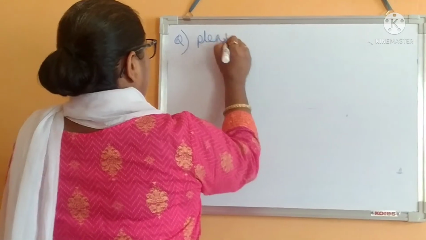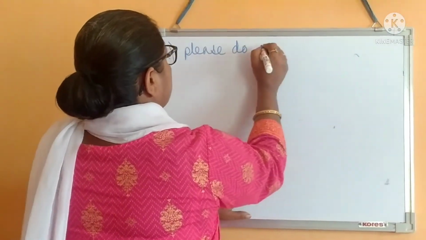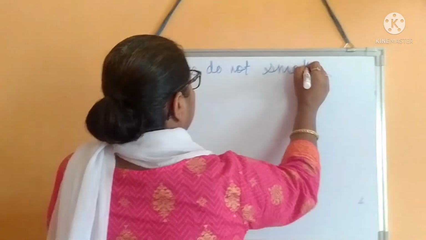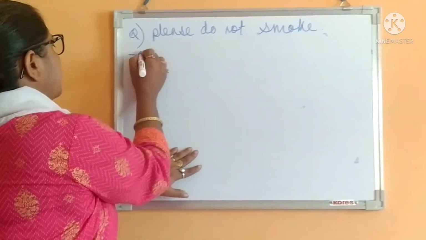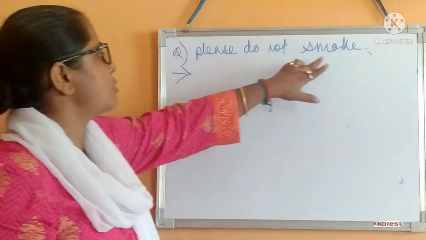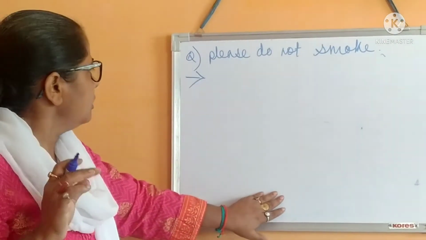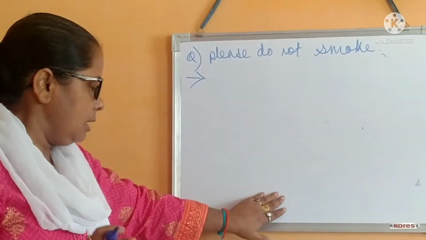Now write down the next one. Please do not smoke. See, here lies one difference. Please do not smoke means what?